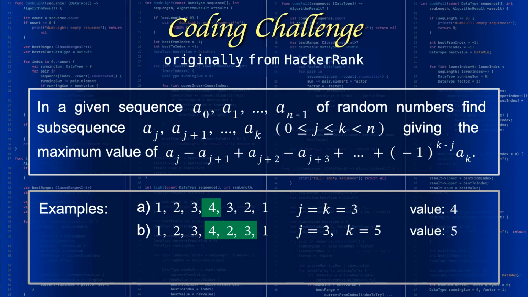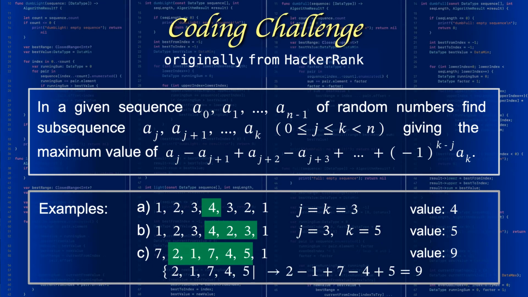As an exercise, try to find the answer for the sequence 7, 1, 7, 4, 5, 1. The best value is 9 and is obtained by the subsequence with indices from 1 up to 5. It may happen that several subsequences give the maximum value. In this case, the algorithm presented in this video will bring the subsequence with the least starting index.